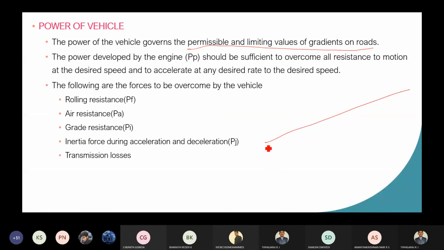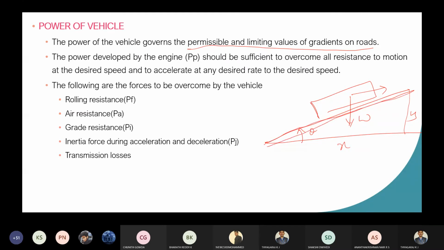Whenever a road is like this, there will be theta, and this is the x and this is y. So this will be the gradient. So the weight will be there. The power of the vehicle governs this gradient. This sloping line is governed by the power of the vehicle, and the limiting values of the gradients are governed by this power of the vehicle.